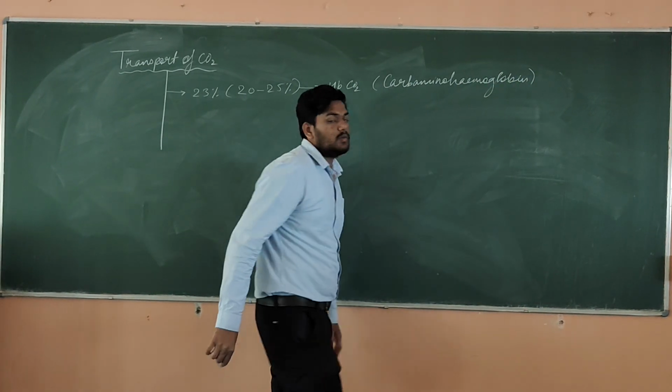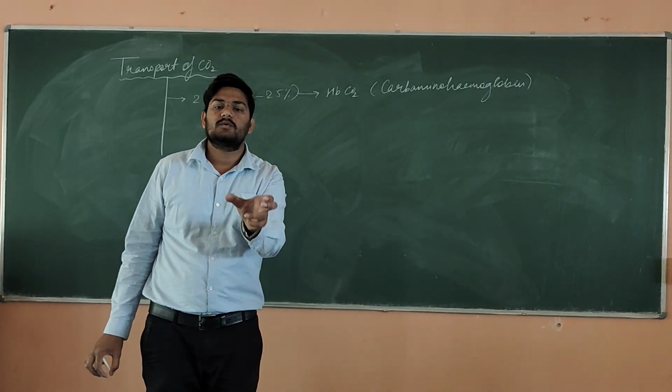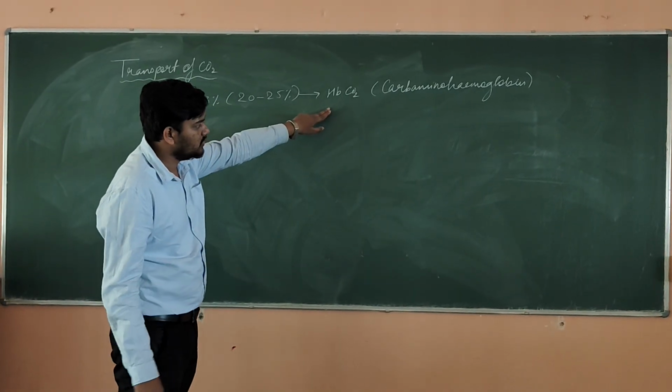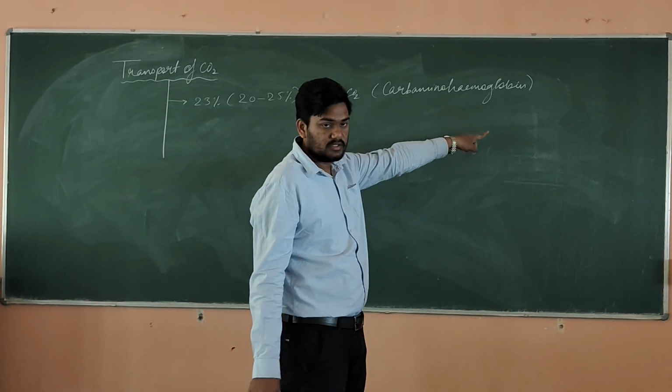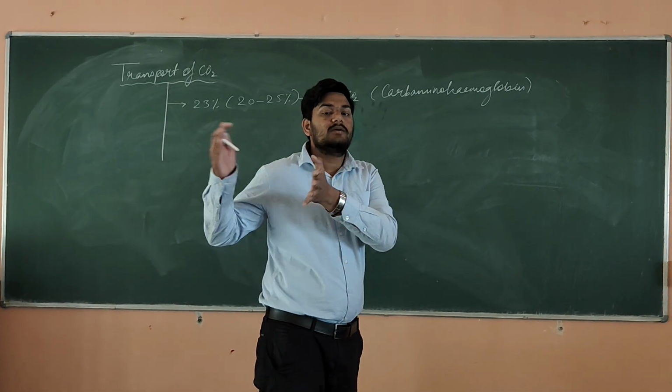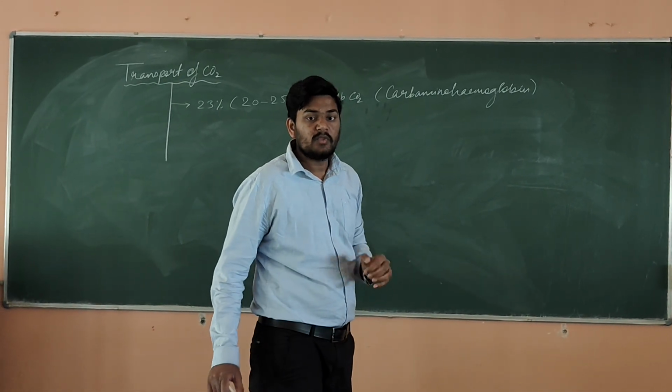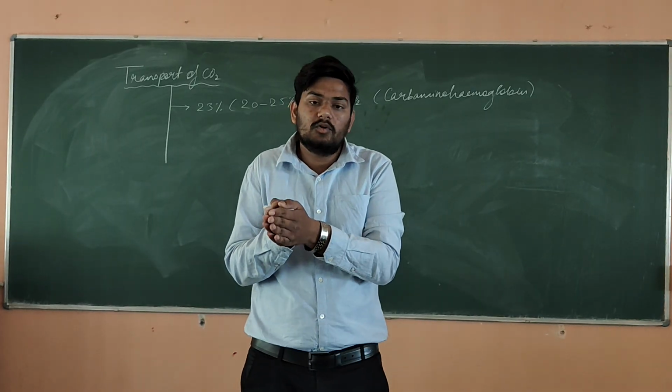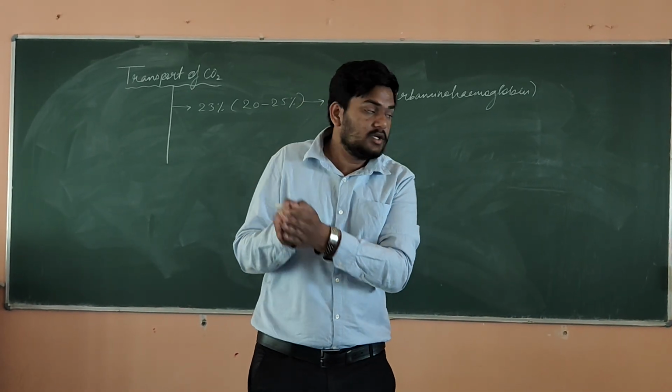It means 23% of the CO2 will be transported in the blood in the form of HbCO2, known as carbamino hemoglobin. Now, why are we not saying carboxyhemoglobin? Because carboxyhemoglobin is a different thing. When carbon monoxide binds with hemoglobin, that is what is termed carboxyhemoglobin.